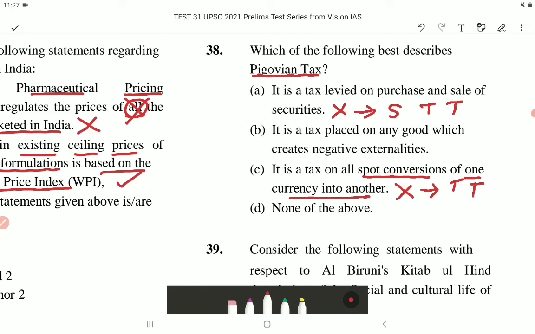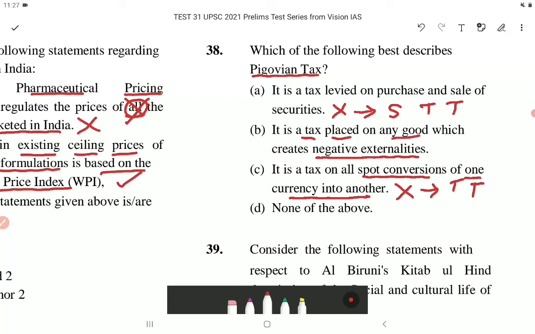Option B, it is a tax placed on any good which creates negative externalities. So an externality is an activity that creates a negative effect on others in a society, but not necessarily the person who does that activity.